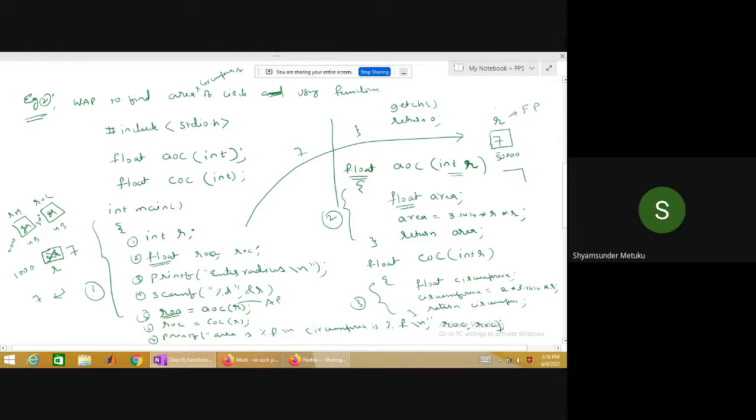Similarly, here also I am trying to create one more variable, area. Contains is garbage or some values? Tell me. Garbage, good. Then you are trying to execute area is equal to 3.1414 into R. So value this R is going to be taken from area 1 or area 2? You tell me.